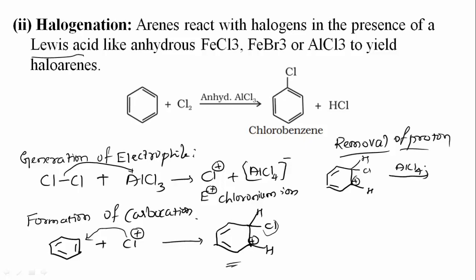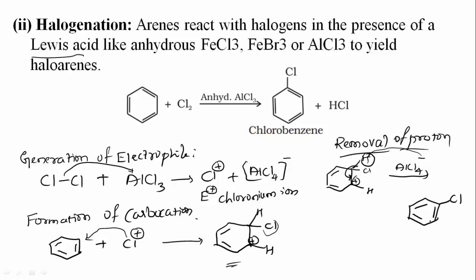AlCl4 minus will abstract this hydrogen atom. When it abstracts the hydrogen atom, this bond will shift to here, therefore forming a double bond here, and Cl will remain.